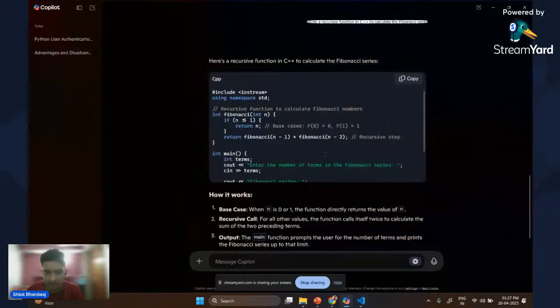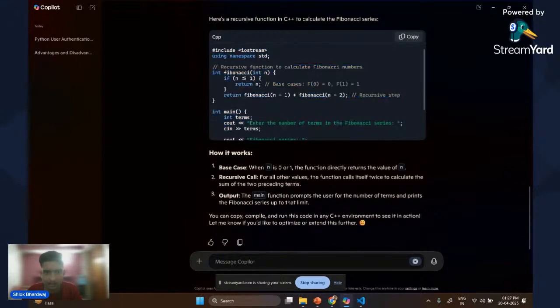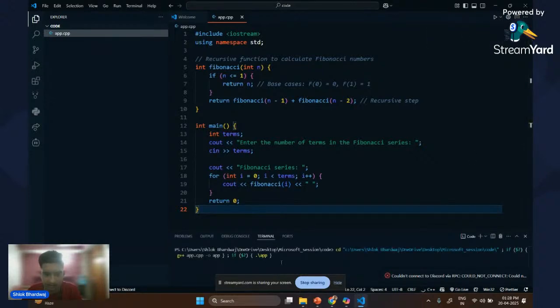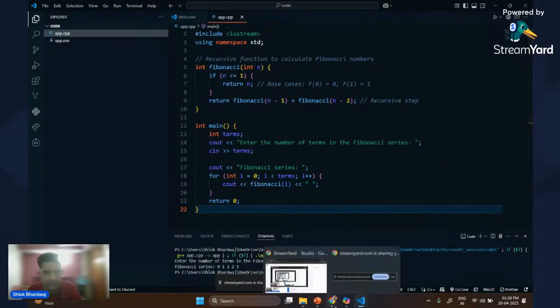right? And if I'll go in here, I have the code ready with the explanation of it, like the base case which is required to come out of the loop, the recursive call, and the output. If I'll just go and copy this, you can copy it from here, check, yeah. And if I'll just simply run it, yeah, it asks me to enter the number of terms I want the Fibonacci series to be in. So if I give it 5, we can see the Fibonacci series is there in front of us. So we can use it for learning, for coding, and everything, right?